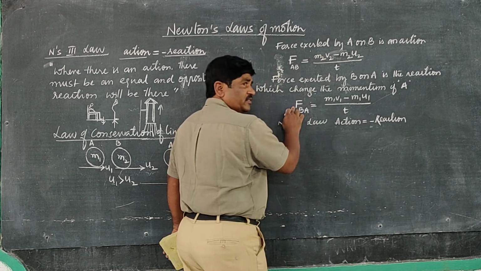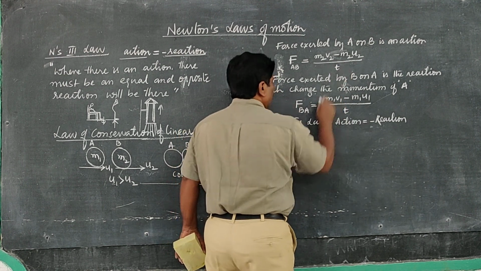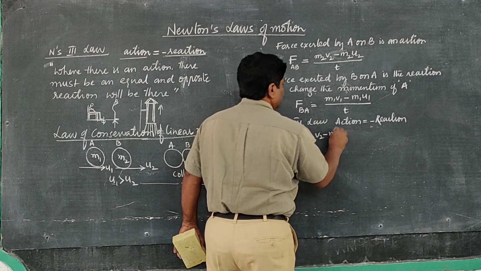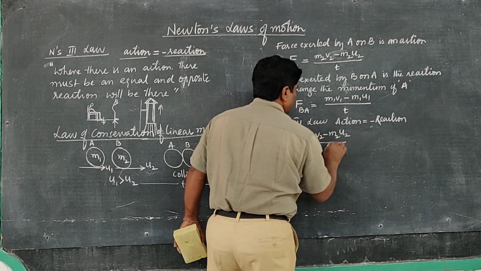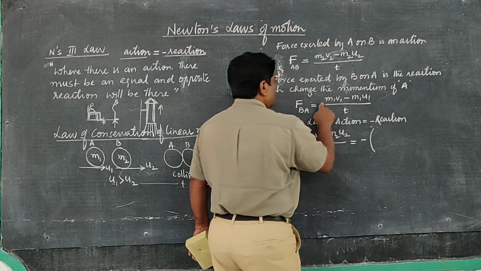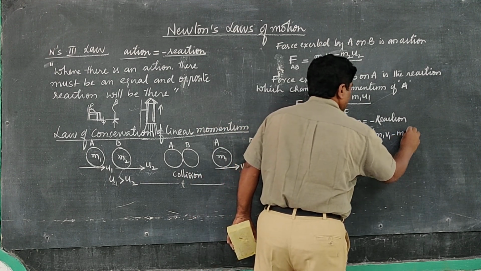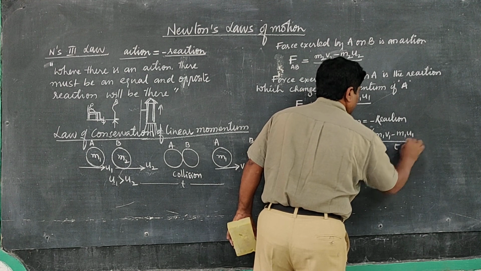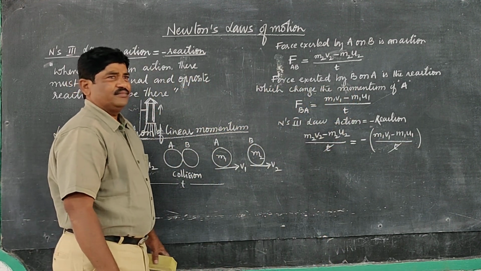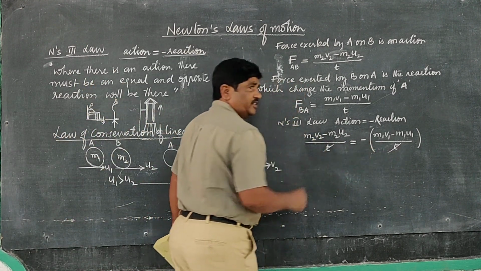F of B on A. Therefore m2 v2 minus m2 u2 by T is equal to minus of m1 v1 minus m1 u1 by T. T gets cancelled on either side, because time is equal on either side.